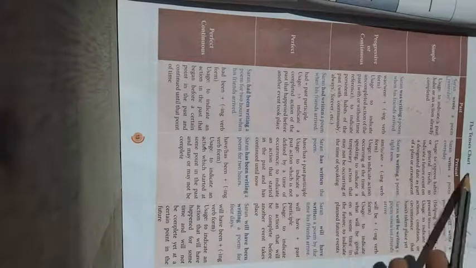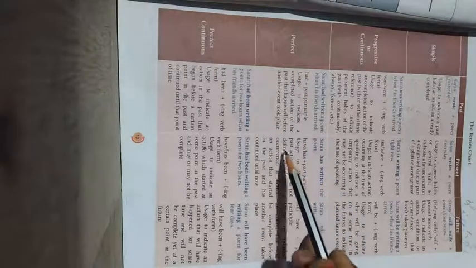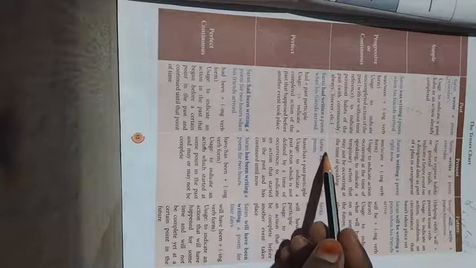When Saran has written the poem, there is no clear idea about when he has written it, when the action took place. So it is not defined by any time. Moreover, it indicates an action that started in the past and has continued until now. The action started in the past and it is going on now. In that case, we have to use the present perfect. So, what is the usage? To indicate a past action which is not defined by time, and an action started in the past and continued till now.